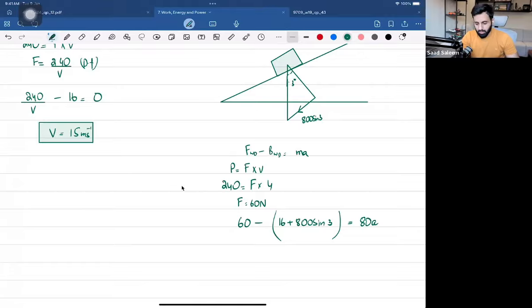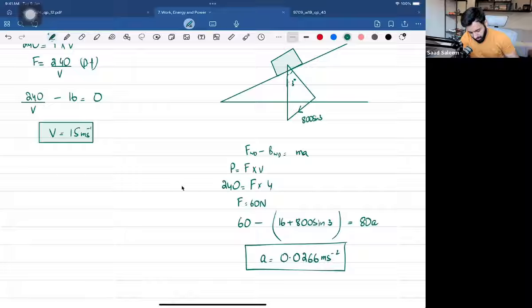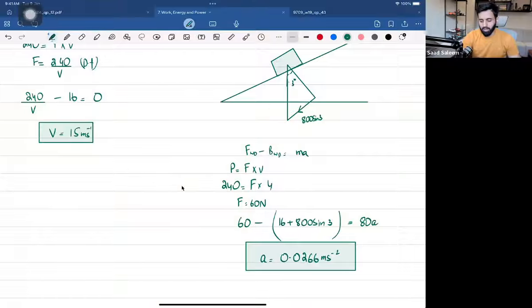Divided by 80. So the answer is 0.0266. And that makes sense. Why? Because this is a cyclist. This is not a car. This is not a truck. It's a cyclist. And if you've ever had a chance to ride a bike uphill, you would know how difficult it is.